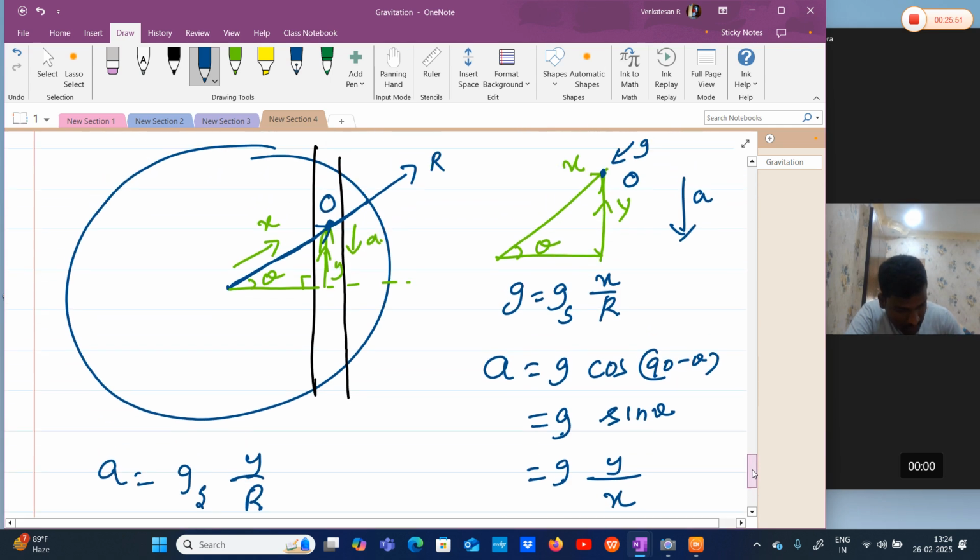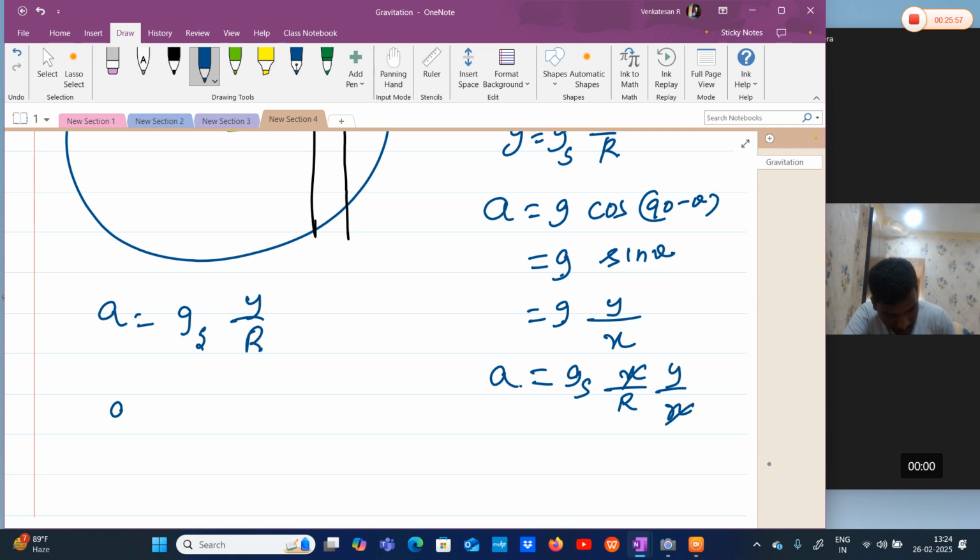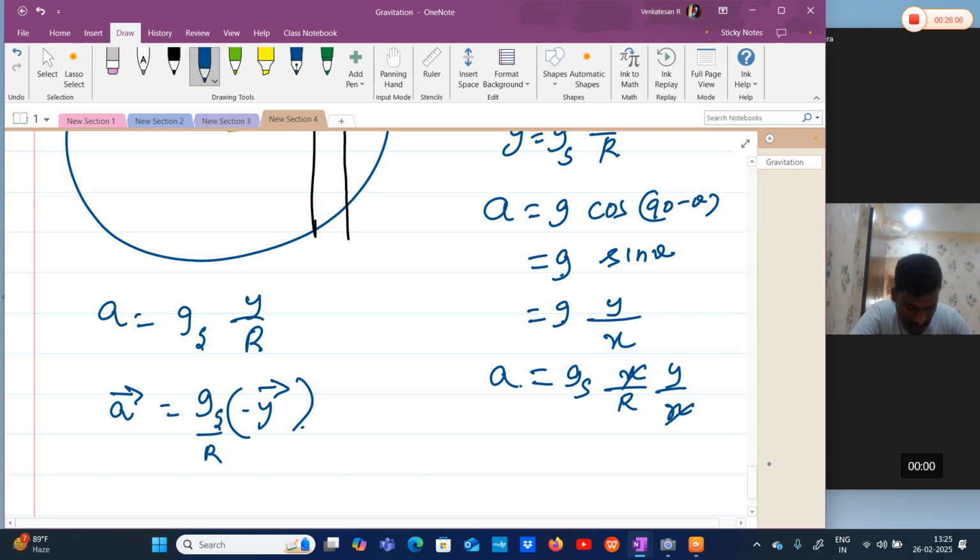Here also, see, this is my direction of y, but this is my direction of a. Both are in opposite direction. So my acceleration vector is equal to g_s by r into displacement vector. They are in opposite direction. Here g and r are constant.